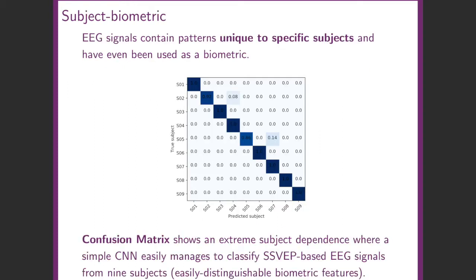This subject dependence is caused by unique patterns existing in the signals specific to each subject, where EEG signals can also be used as a biometric. This makes the collected EEG signals incapable of accurate generalization on new, previously unseen subjects, which leads to the requirement of a calibration stage for any application, thus restricting real-world practical applications.